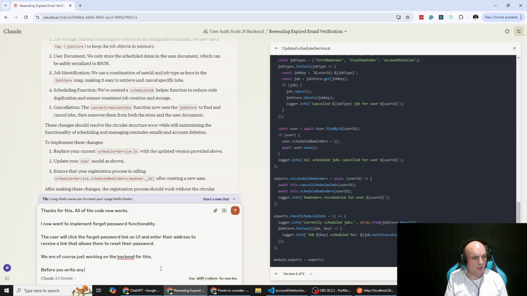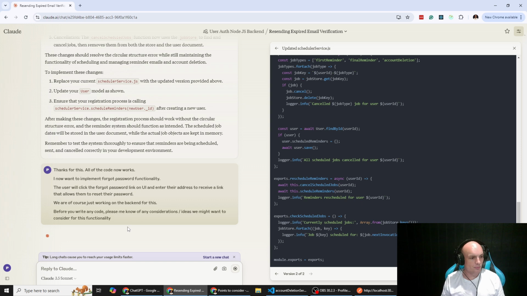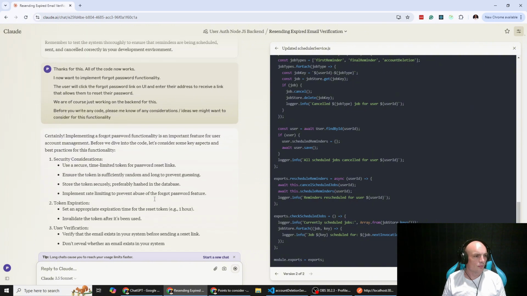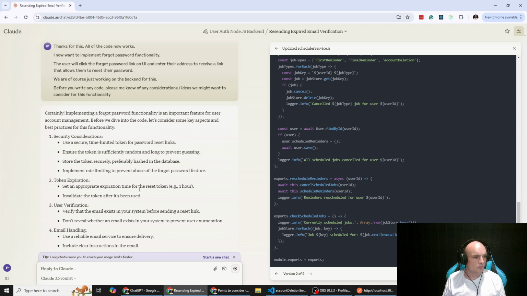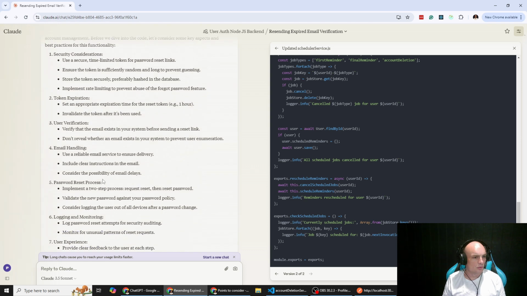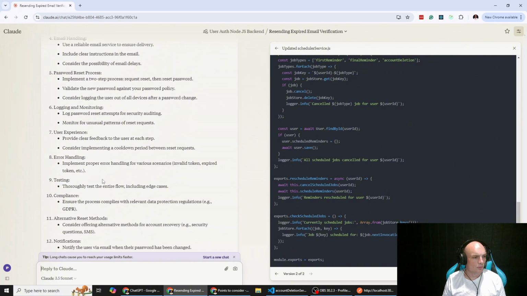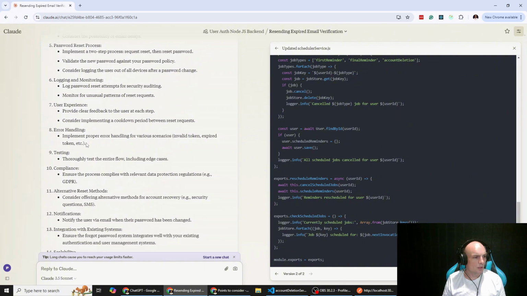Before you write any code, please let me know of any considerations, ideas we might want to consider for this functionality. Yep. Okay, what we're going to do,